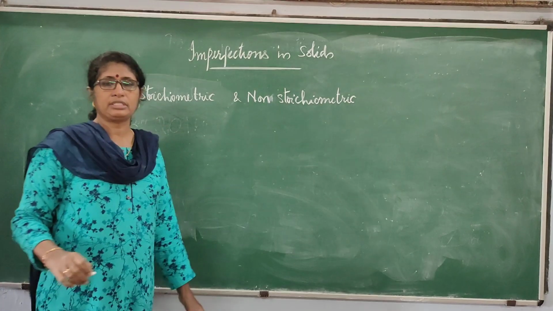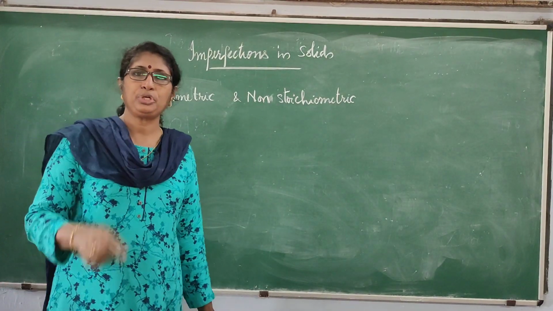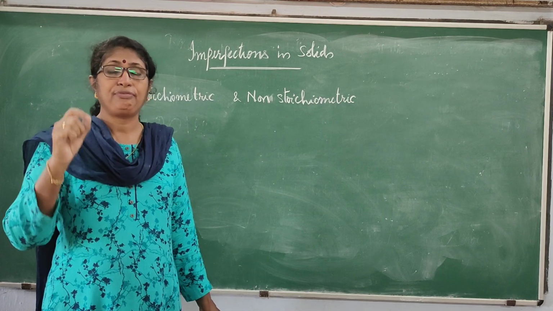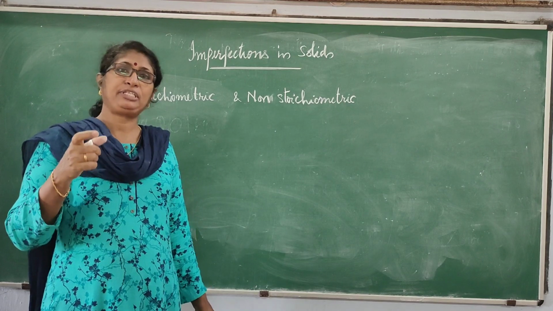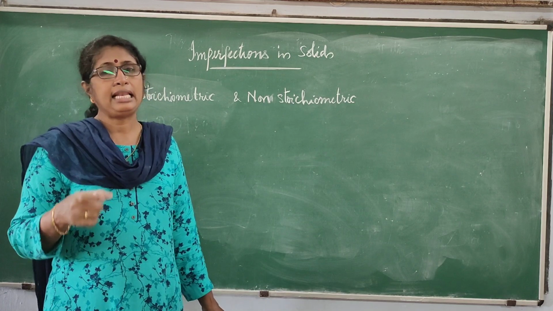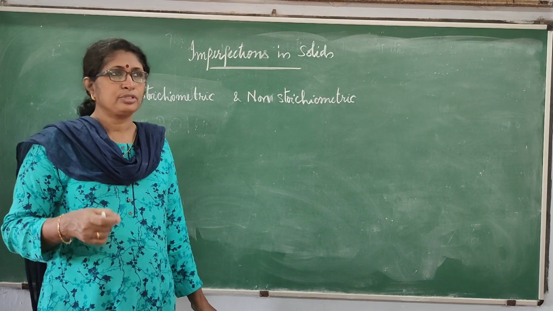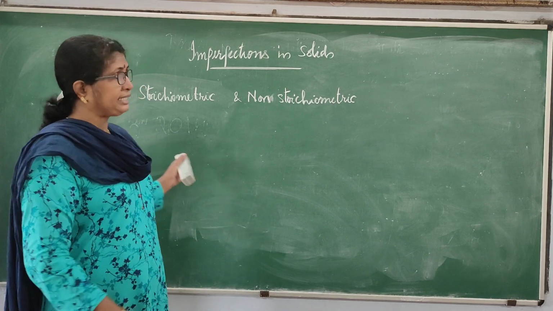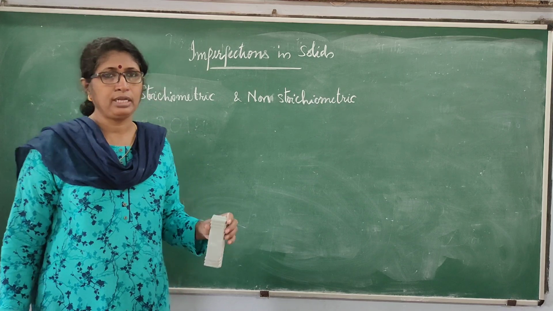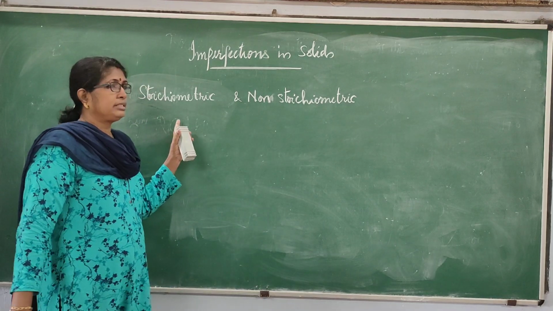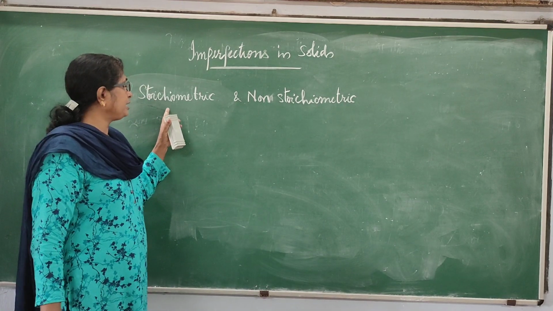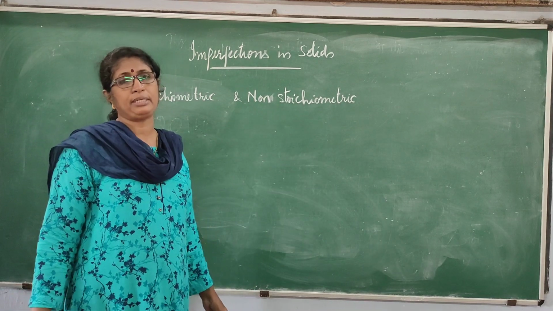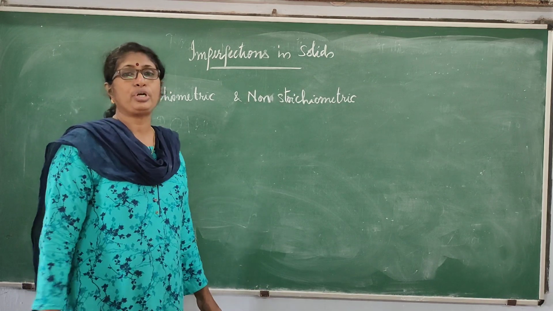Now, what is stoichiometry? Stoichiometry is the perfect or the definite fixed ratio present between the atoms of the elements in a compound. So those defects which do not affect the stoichiometric ratio of the compound are called stoichiometric defects, and those which affect the stoichiometric ratio are called non-stoichiometric defects.